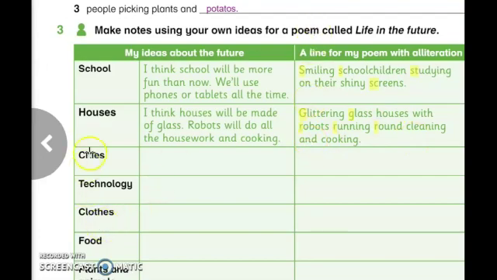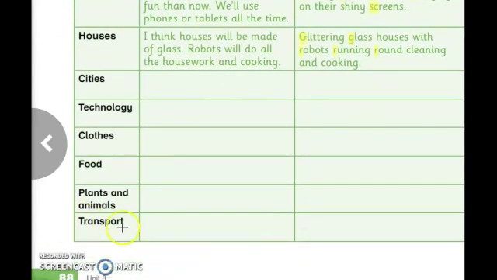My students, now we have to complete this activity by using ideas about the future for cities, technology, clothes, food, plants, and animals, also transport. And we have to rewrite these ideas by using alliteration words in the next column. Dear students, try to write your own ideas by using alliteration words, then move to the next activity.